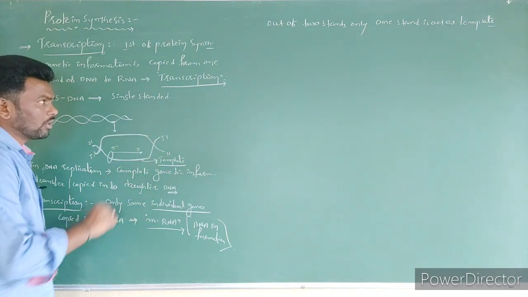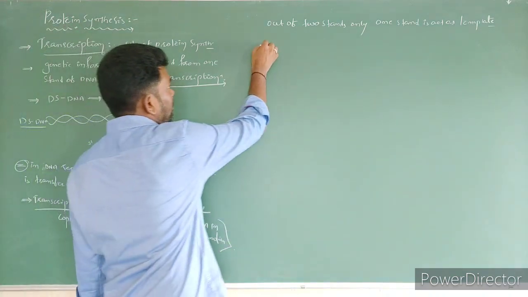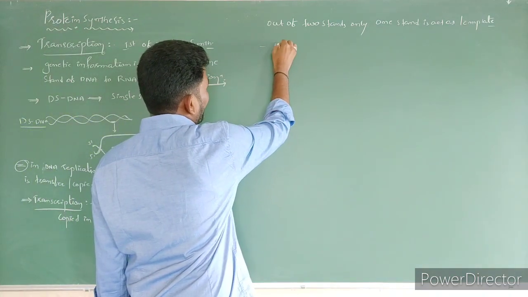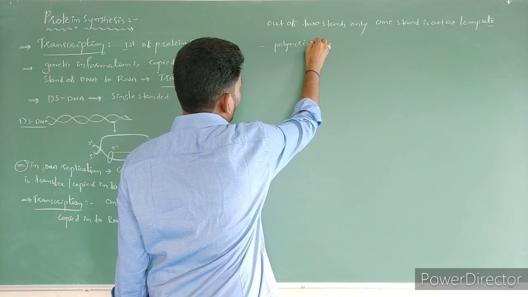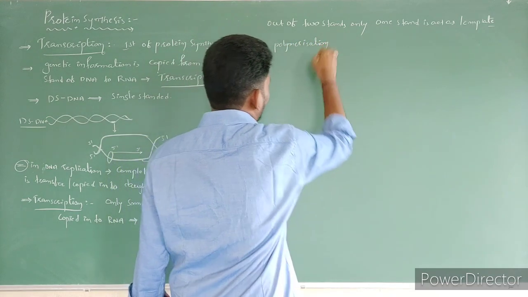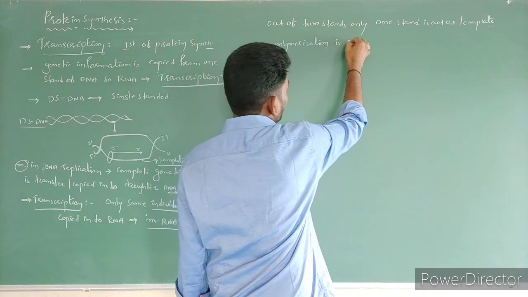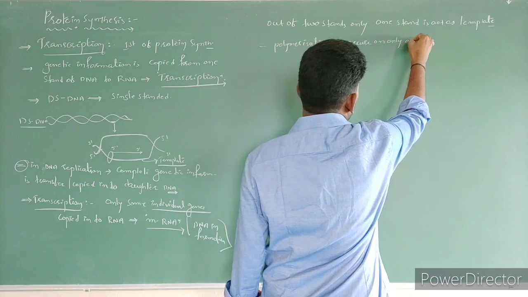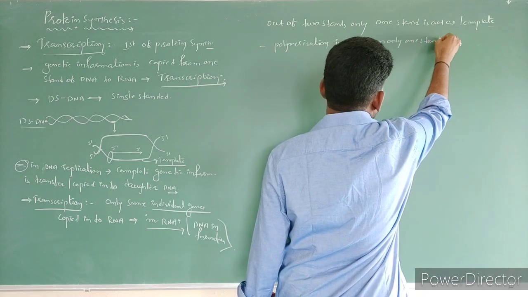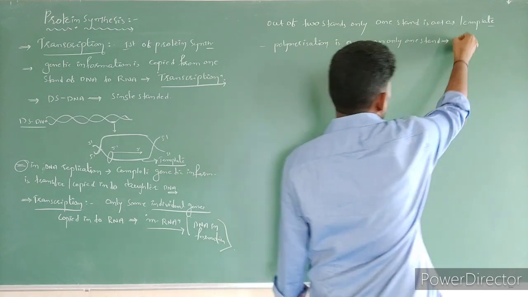Right? Now what happened? Polymerization occurs on only one strand, that is the template.